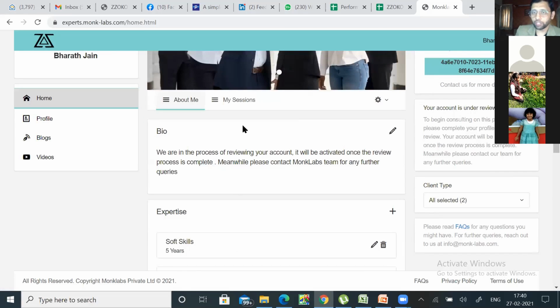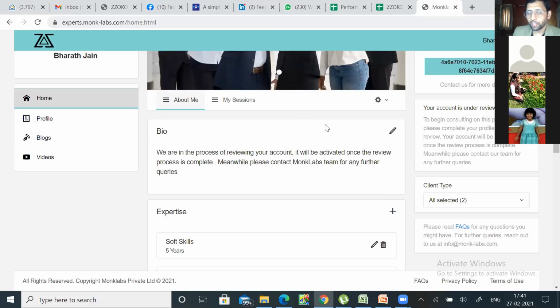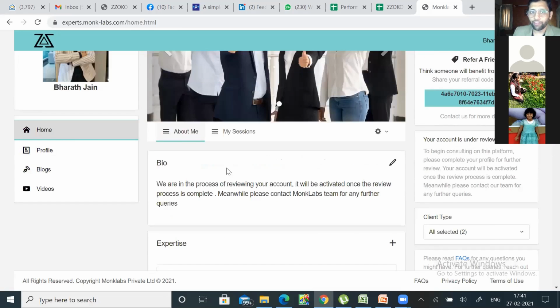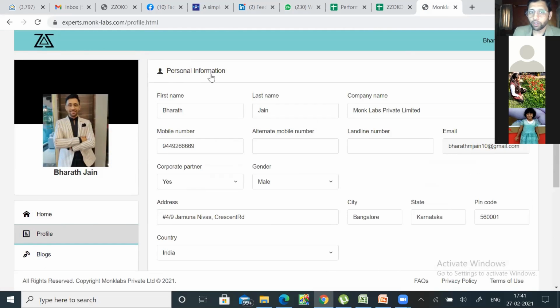After this, I'm just going to take another 2 minutes to tell you the future plans. There will be a payment option that is going to come up. We don't want it right now because that portion of our platform is not open. Once that opens, it will only be for us transferring money to you. So there will be another field in the profile, called banking information or payment information, where you fill in the details of your bank account so that the money can be transferred to you. Certain other things will get added as well. So this is about the profile page.